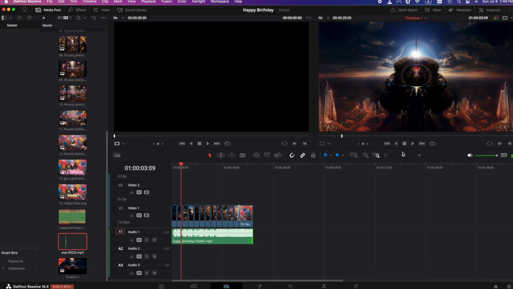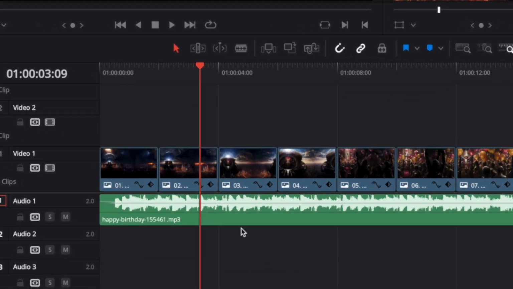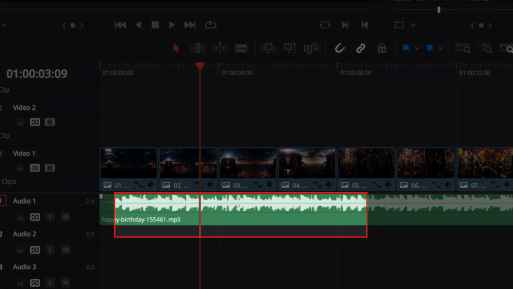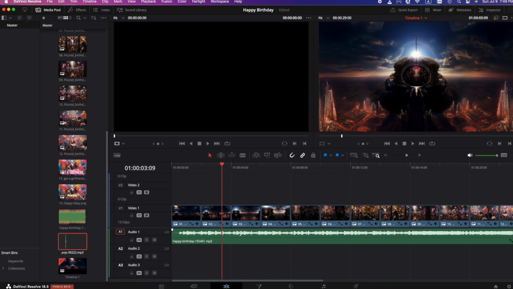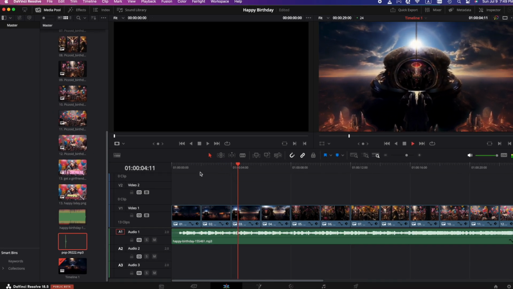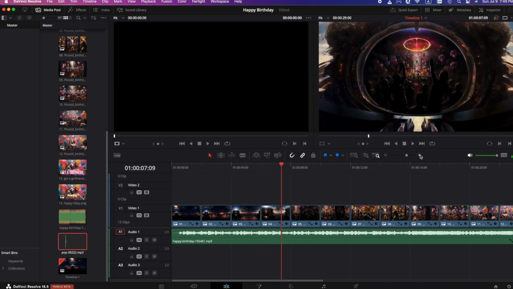Now we want to adjust the volume. Maybe it's a little too loud. And here we are going to hold the mouse over that line and it turns into up and down arrows. Just click and drag to adjust. Click and drag up and down, that is. And so just do that until your music is the level that you want it.